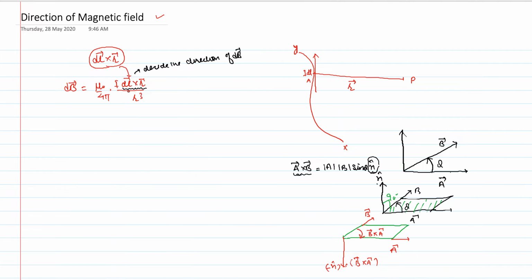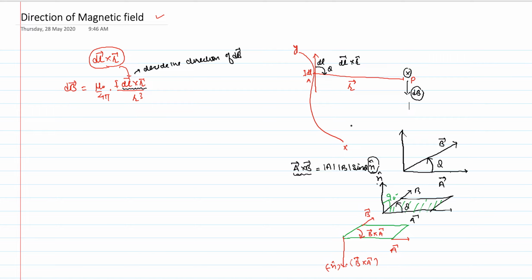So this is very very important for you to understand. If you're taking dl cross r, so here it is dl, this is what dl is, and this is r. So you can imagine it yourself, this is dl cross r vector. So now if it is in clockwise direction, then direction of magnetic field will be away from you. It is in vertically downward direction or away from you. So this will be the direction of dB. So that is very very important for us to discuss or to understand, right?